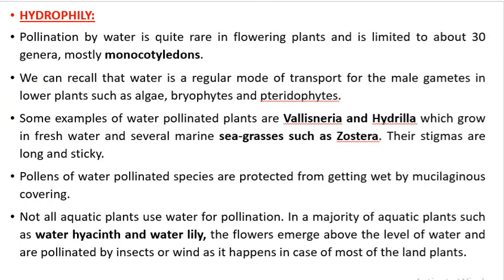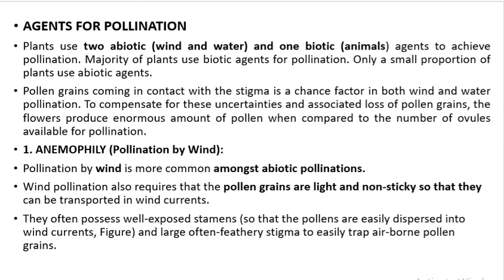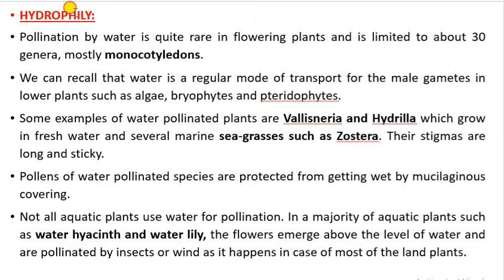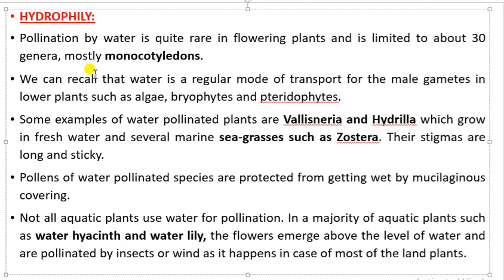Now, both anemophily and hydrophily belong to the class of abiotic agents. So wind and water pollination belong to abiotic agents. So hydrophily is also a kind of abiotic agent. Now pollination which is taking place by water is rarely seen in flowering plants. Only about 30 genera, mostly monocotyledons, undergo pollination by water.